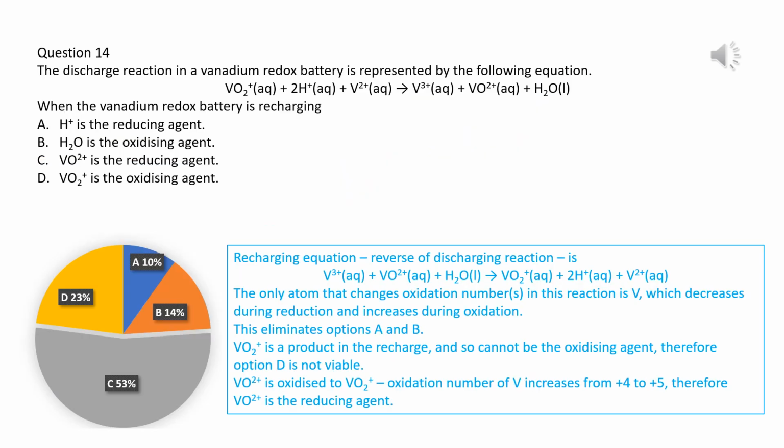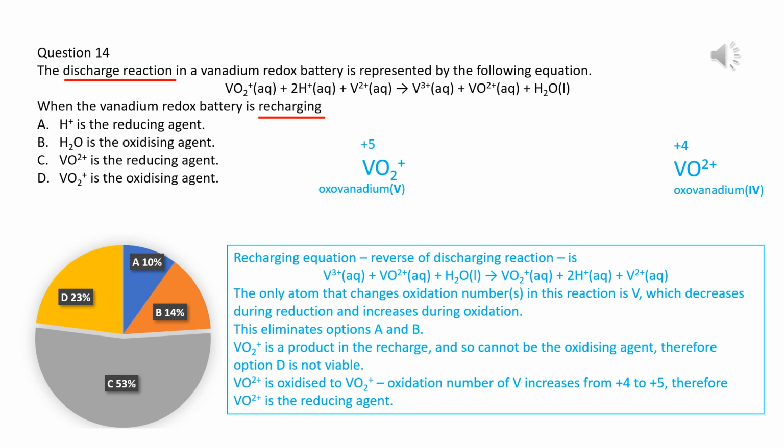Please read all questions first. In the multiple choice, there are four substances: hydrogen ion, water, oxovanadium(IV), and oxovanadium(V) cation. The question is related to whether they are a reducing agent or an oxidizing agent. The reaction is supposed to be recharging, which is the reverse of discharging.